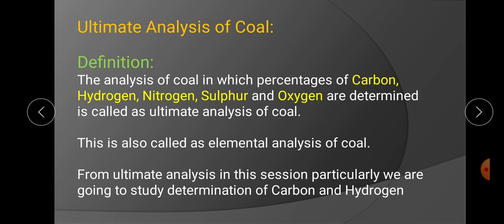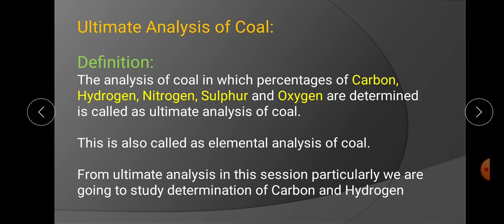Now, the elemental analysis of carbon, hydrogen, nitrogen, sulfur and oxygen is carried out by different methods. For carbon and hydrogen the same method is used. For nitrogen a different method is there. For sulfur a different method is there.